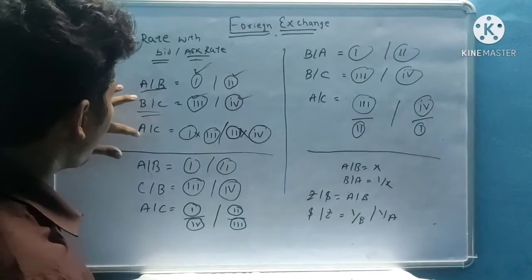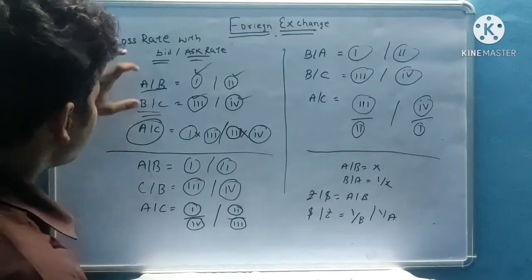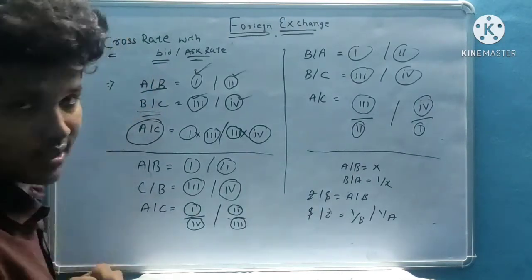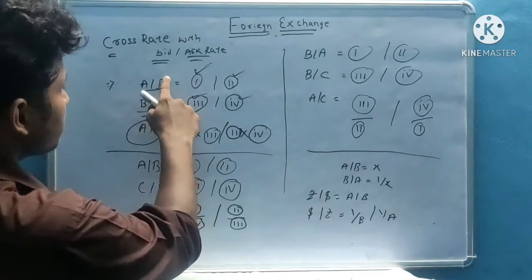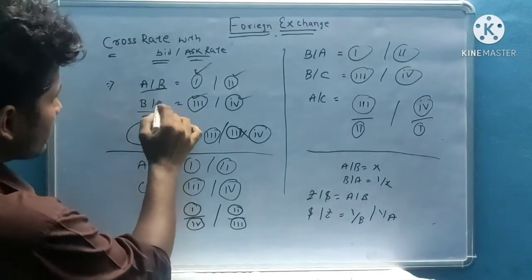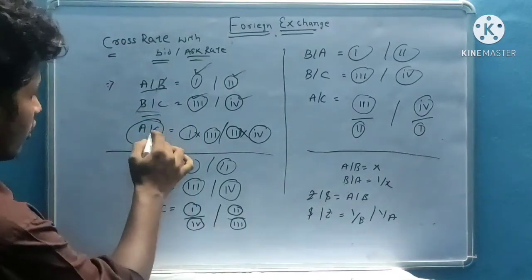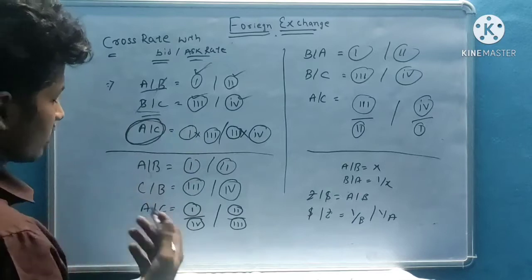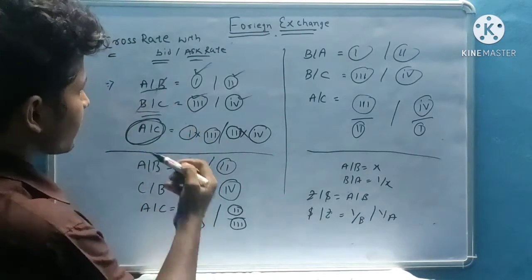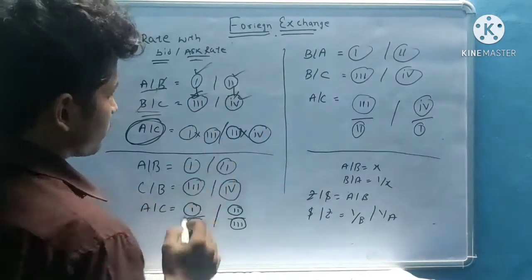Okay, so I want A by C. In this quote, what you observe is that B is the common currency. If I multiply, then B will automatically cancel. So for calculating A by C with bid or ask rate, here we multiply, so I should also multiply 1 by 3, and 2 by 4.